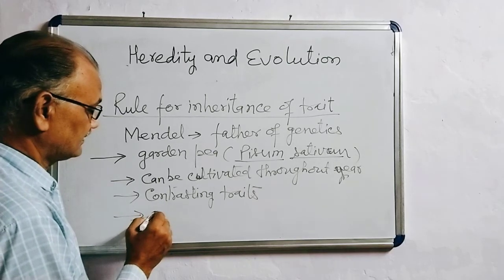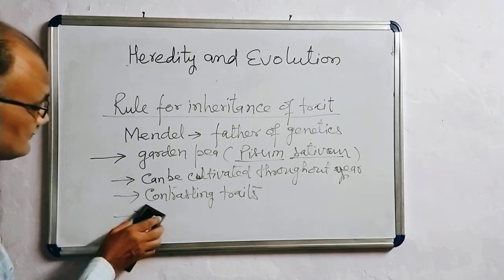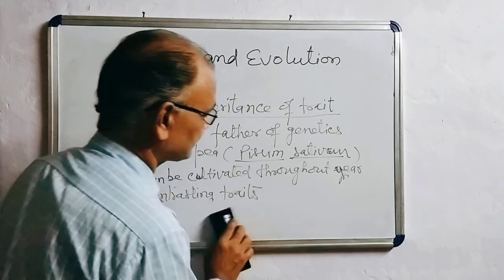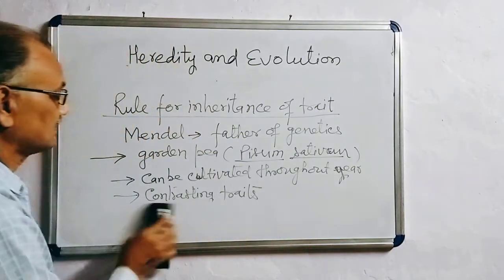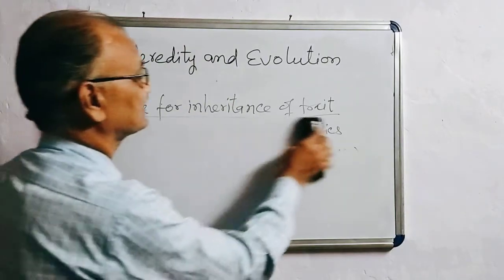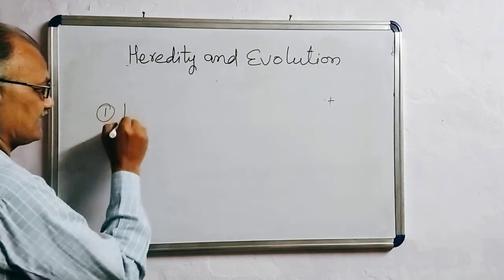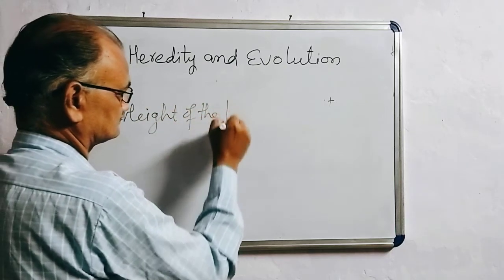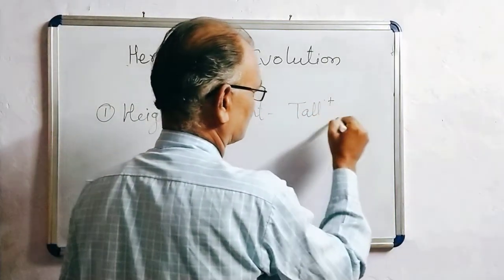The 7 pairs of contrasting traits that were selected are present in the Pisum or the garden pea. Here we will take only 2-3 characteristics of contrasting traits for the explanation. The first one is height of the plant. It may be tall or dwarf.